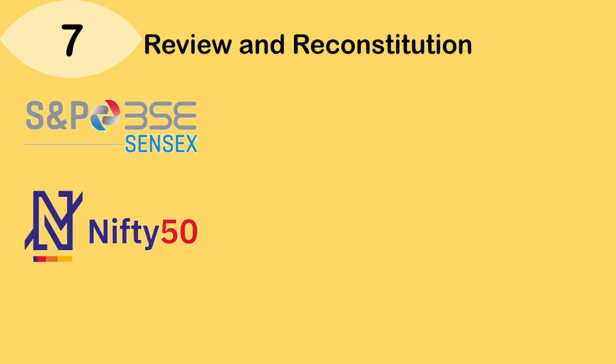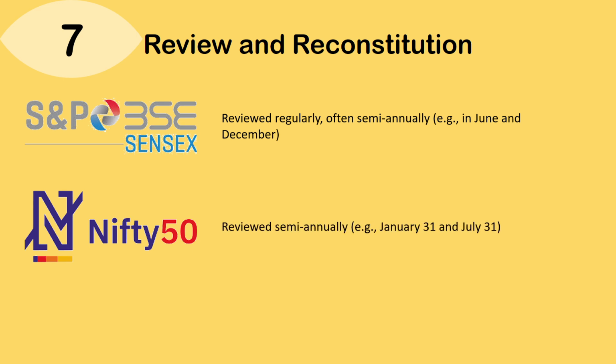Let's move on to the last parameter, which is the review and reconstitution. This parameter is significant to ensure that the indices are relevant and are true representatives of the market. Both indices undergo periodic review and reconstitution to ensure that they remain representative of the market. Sensex is reviewed regularly, often semi-annually, generally in June and December. Nifty 50 too is reviewed semi-annually, and it generally gets reviewed on 31st January and 31st July.